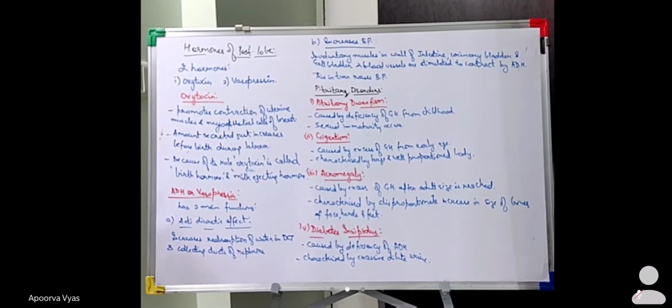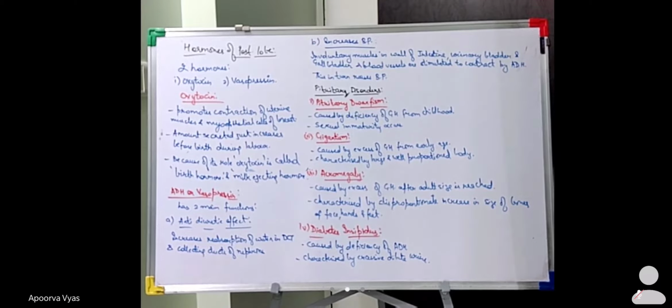So there are two hormones which are secreted by the posterior lobe. One is oxytocin and the other is vasopressin. So what is the role of oxytocin? It promotes the contraction of the uterine muscles and the myoepithelial cells of the breast. So basically what happens? Firstly, the contraction of uterine muscles.